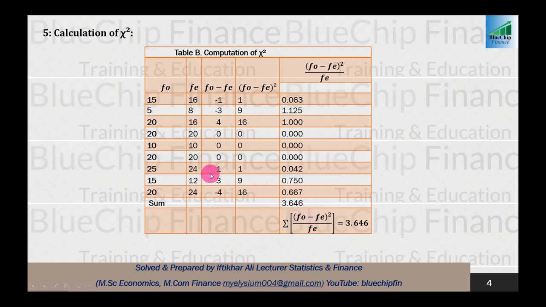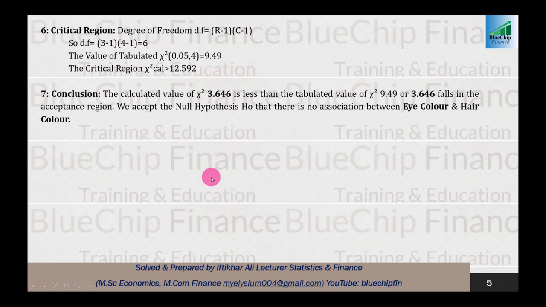After that, in step number 6, we determine the critical region. The critical region was already discussed at the start of the video. The value is 9.49 and it is also given in the question.